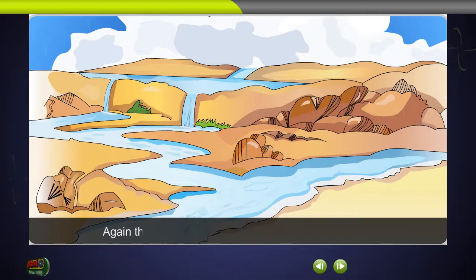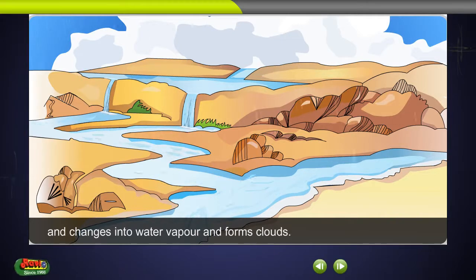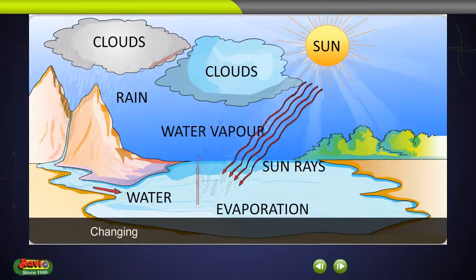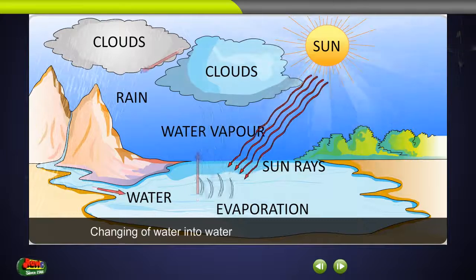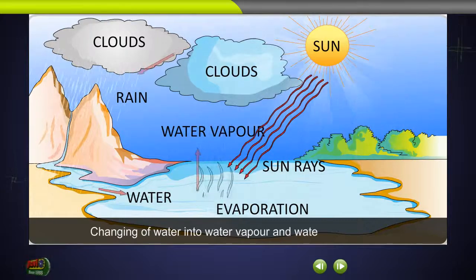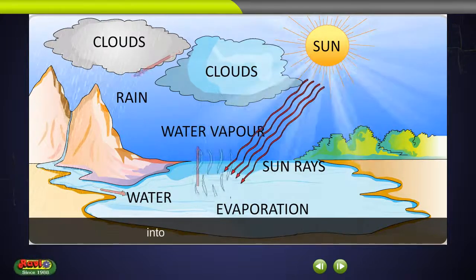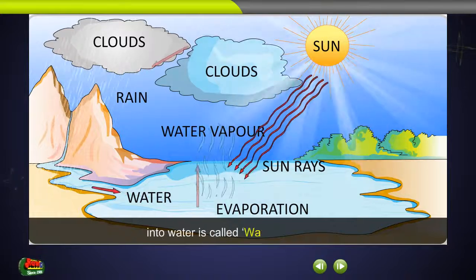Again, the water evaporates in oceans, rivers, etc. and changes into water vapor and forms clouds. These clouds give us rain. Changing of water into water vapor and water vapor into water is called water cycle.